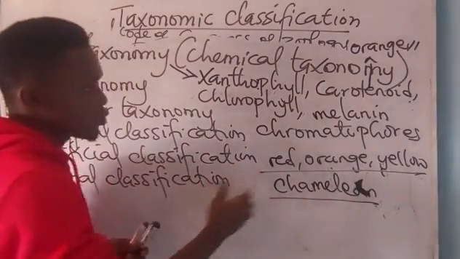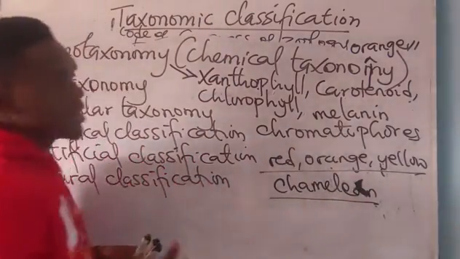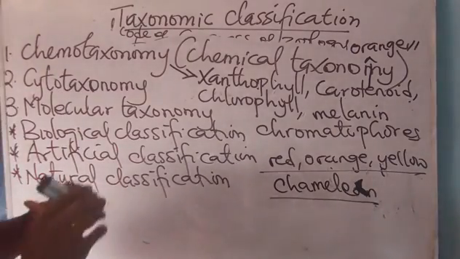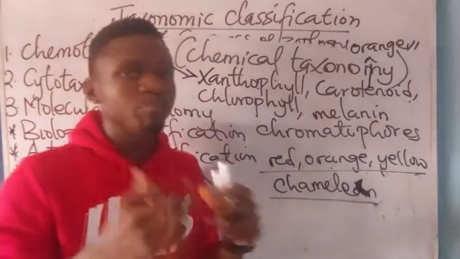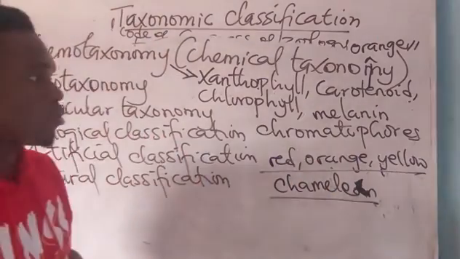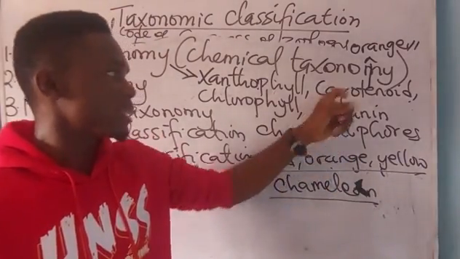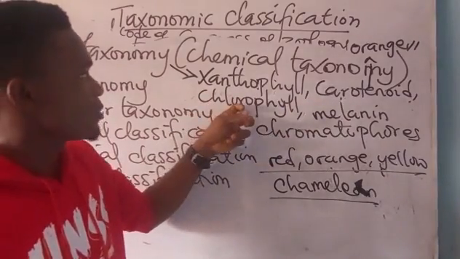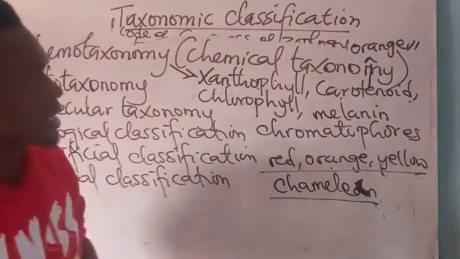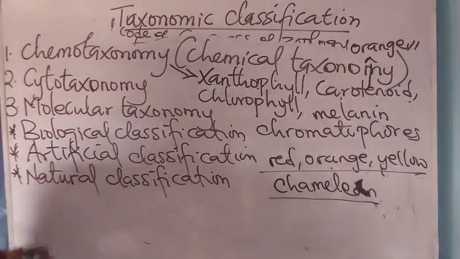What is the function of this chromatopause? They give the chameleon the ability to change what? Colors.